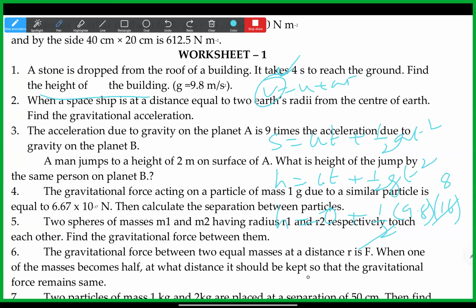Understood, right? Yes, sir. So 9.8 into 8, 8 into 64... 78.4. Yes, sir. Any doubt? No? No, sir, I understood this.